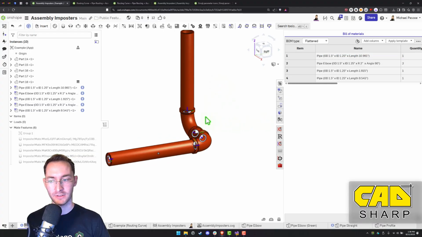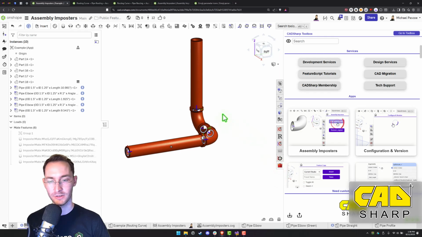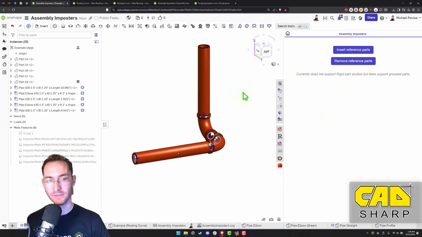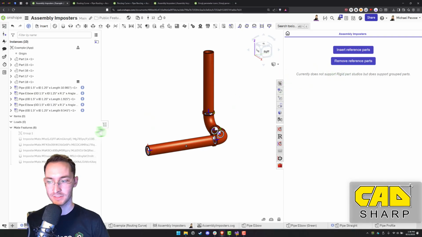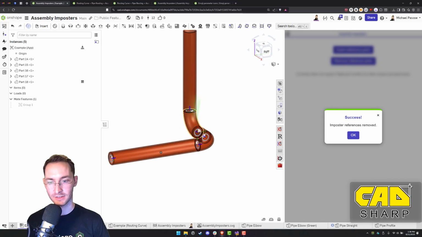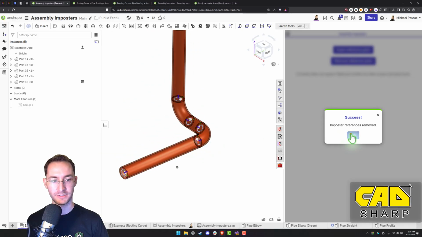And if we want to remove these imposters, or remove the original references, there's a button here for this. So as long as they've got their original mates in here, it will remove the mates and the parts together. There we go. Now we're back to just the template parts, the imposters.